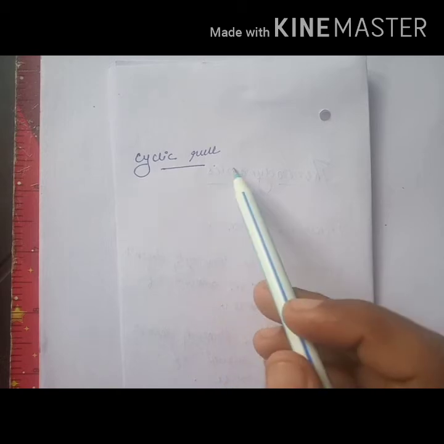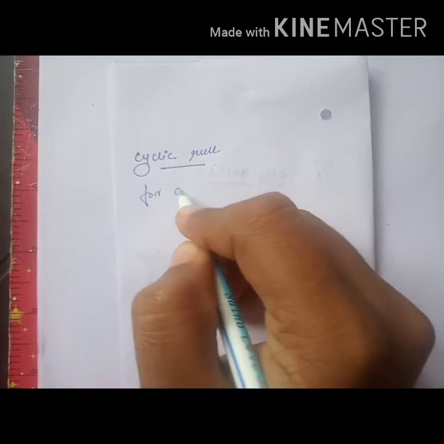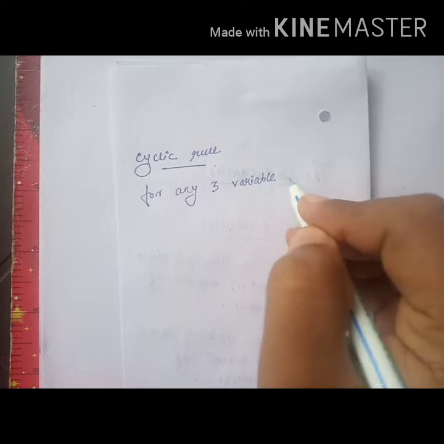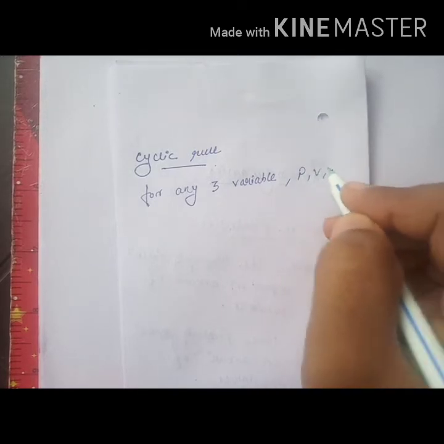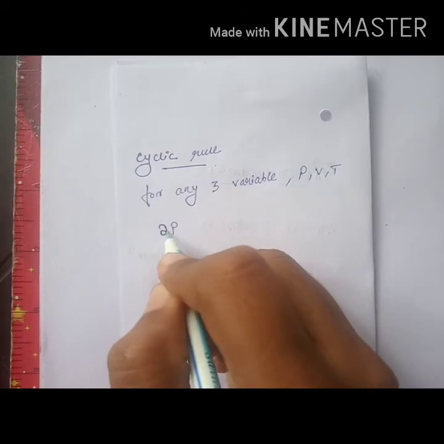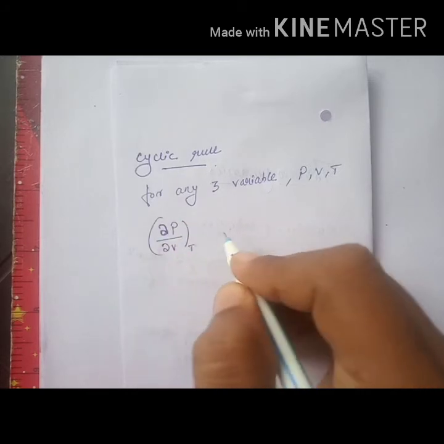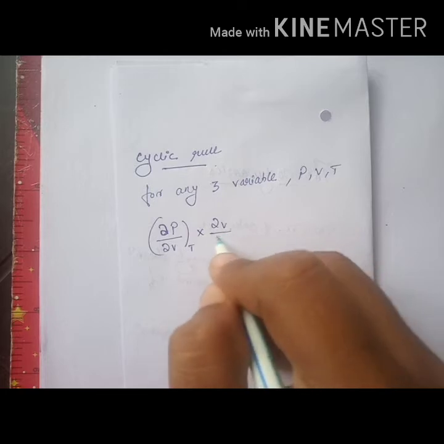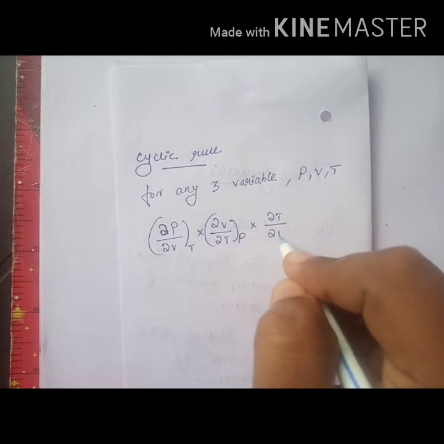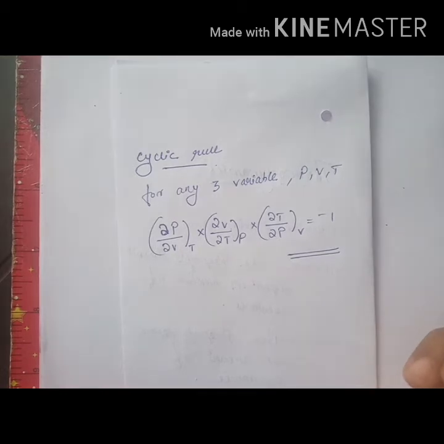Next we have the cyclic rule. It states that for any three variables such as pressure, volume and temperature, we have this rule: dou P by dou V at constant temperature into dou V by dou T at constant pressure into dou T by dou P at constant volume is equal to -1. This is known as the cyclic rule.